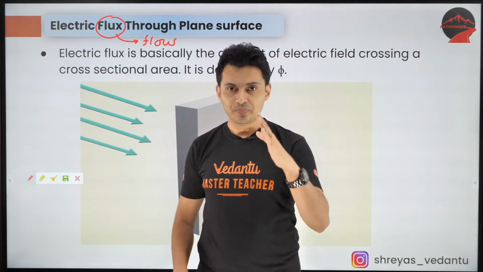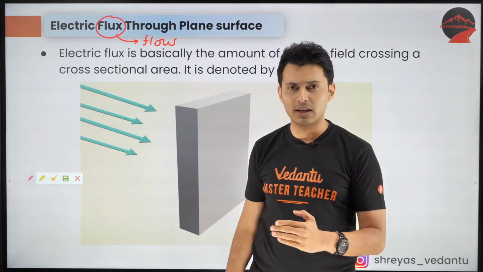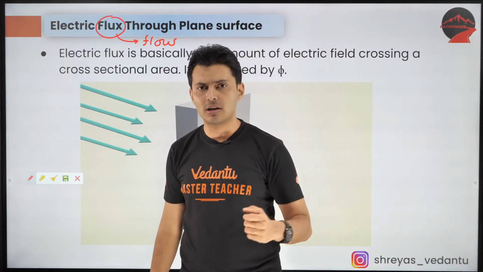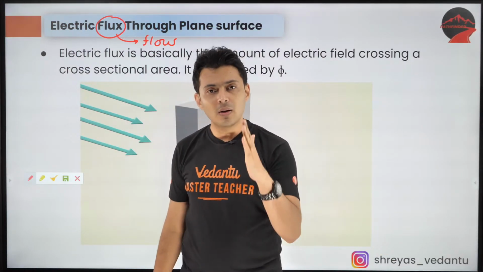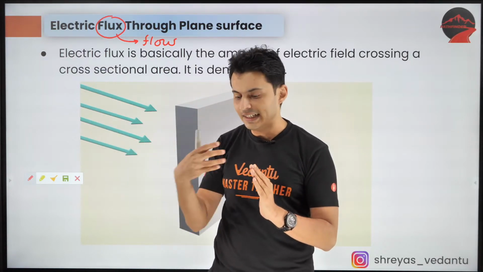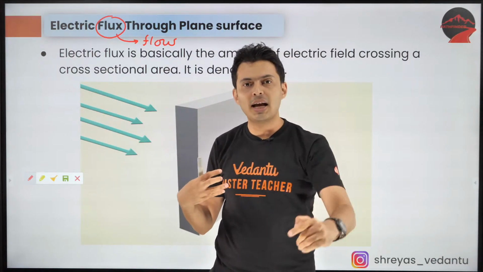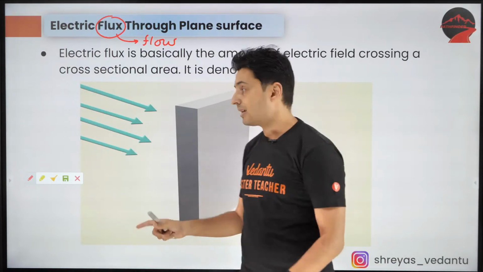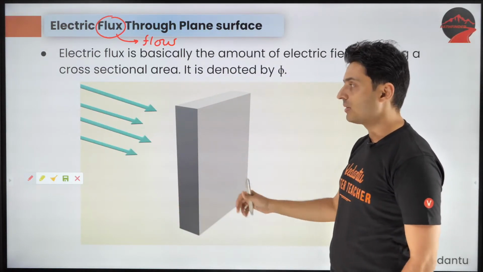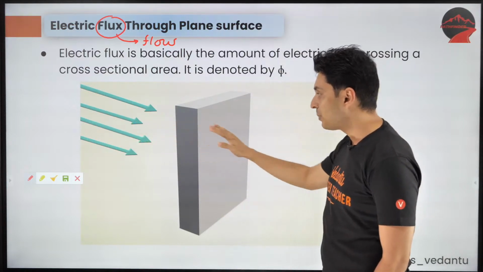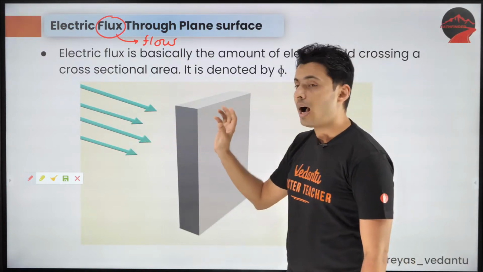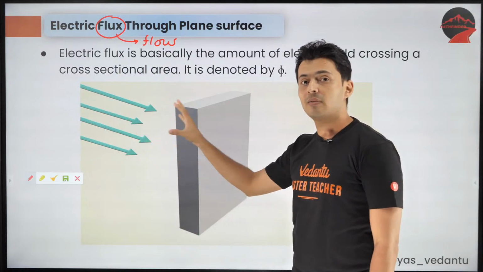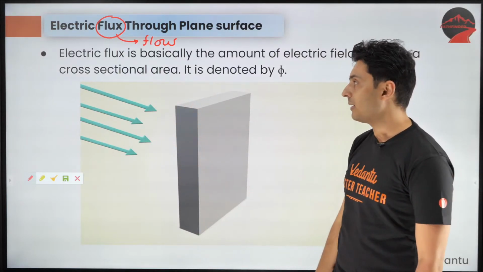You are going to also study magnetic flux in the next chapter. For now, understand: when you have some field lines and there is an imaginary or an actual surface, and these field lines pierce through it, then I will say that there is some electric flux piercing through that area.